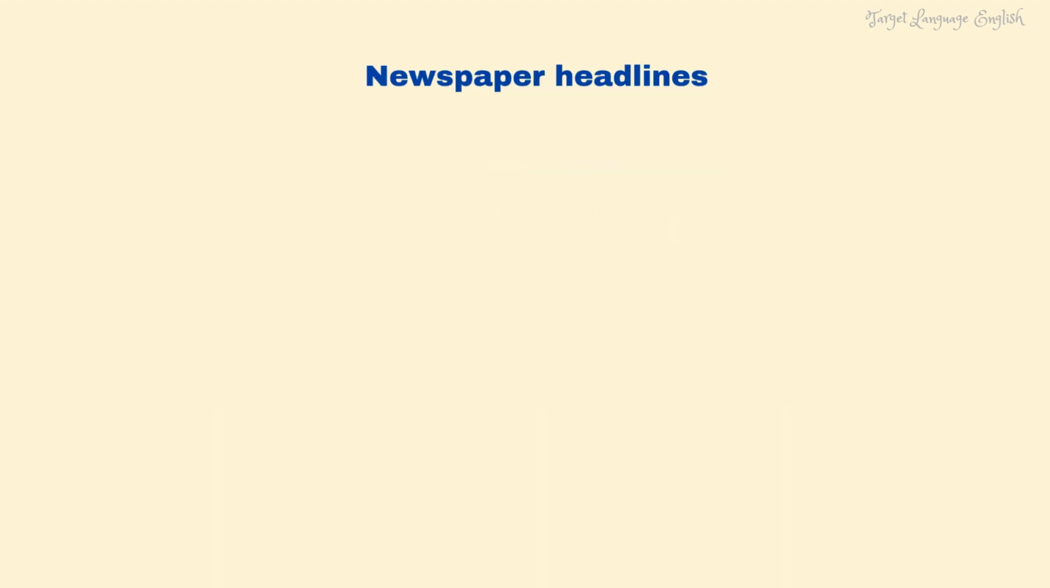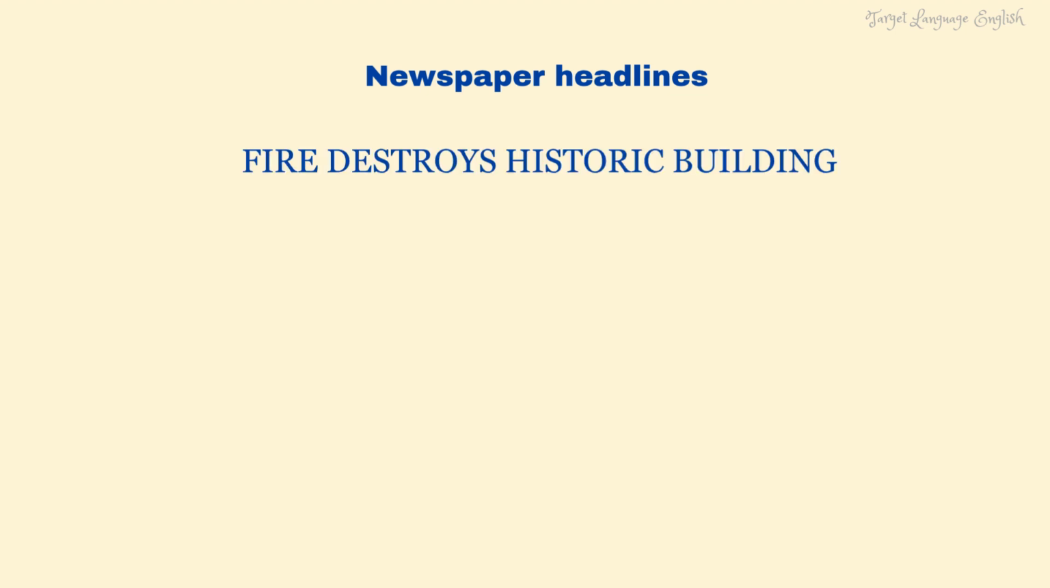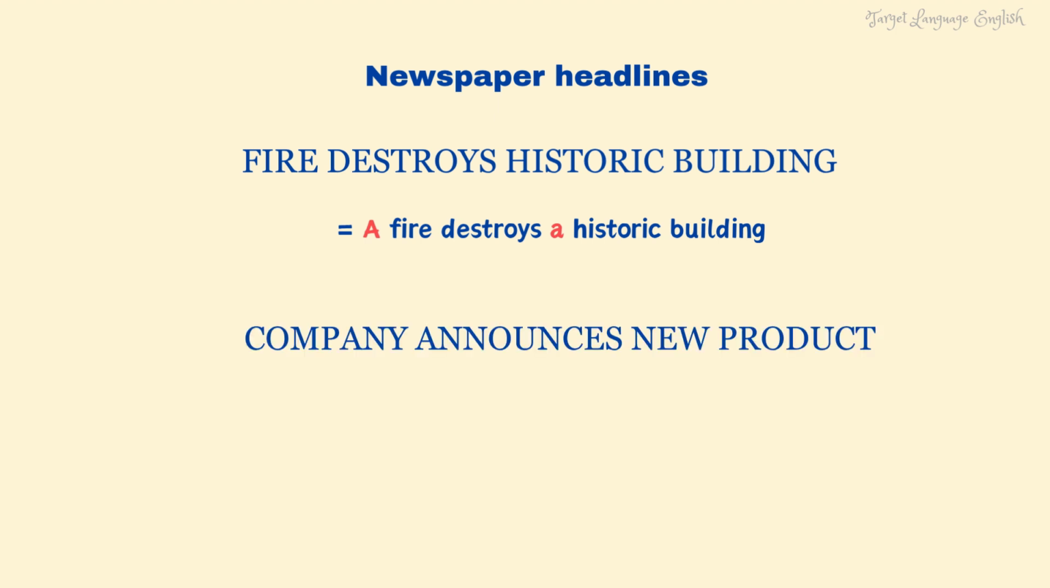Finally, articles are often omitted in newspaper headlines. For example, fire destroys historic building. The full sentence here is a fire destroys a historic building. Company announces new product. The full sentence here is a company announces a new product. This is often done to save space and make the headline sound more direct.